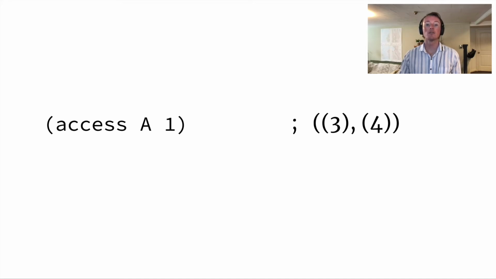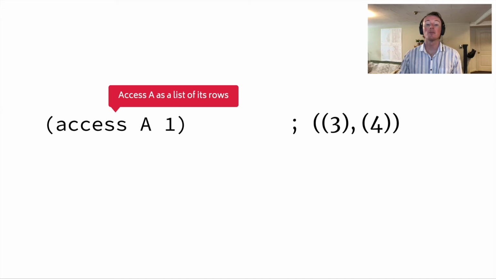Accessing A as a list of its rows is straightforward. Given a tensor and a dimension index, the access operator converts a tensor into an access pattern by splitting the tensor's shape at the given dimension index. In this case, A is a 3, 4 shaped tensor, so accessing it at dimension 1 produces this access pattern shape. This access pattern views A as a 3-length vector of 4-length vectors. In other words, a list of the rows of A.